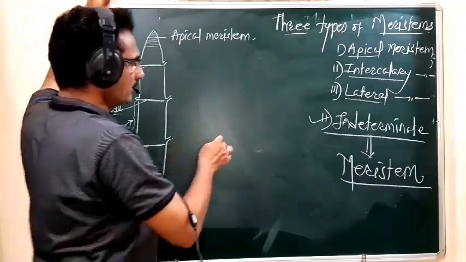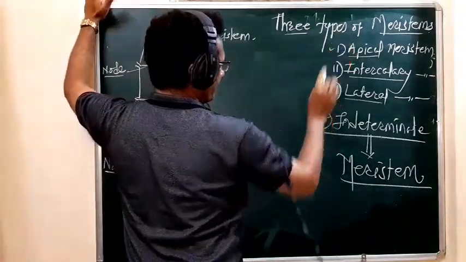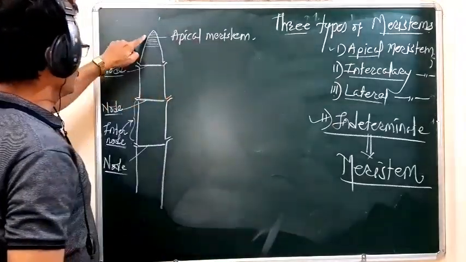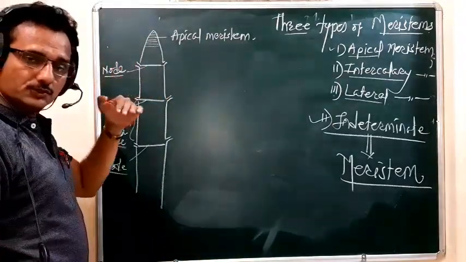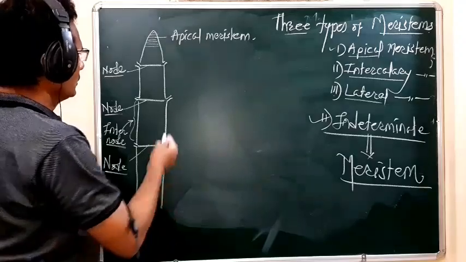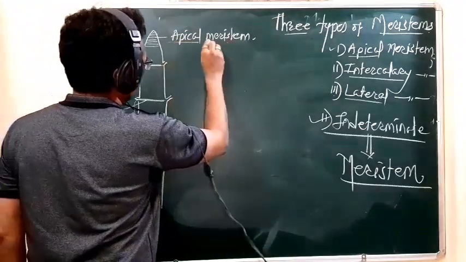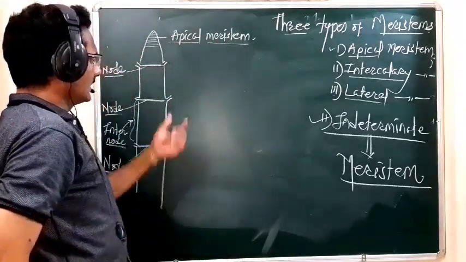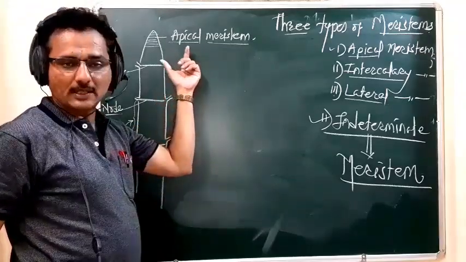So this apical meristem, the first type of meristem, is situated at the shoot apex, and it is also situated at the root apex. So this is the apical meristem. Let's see what the functions of this apical meristem are.